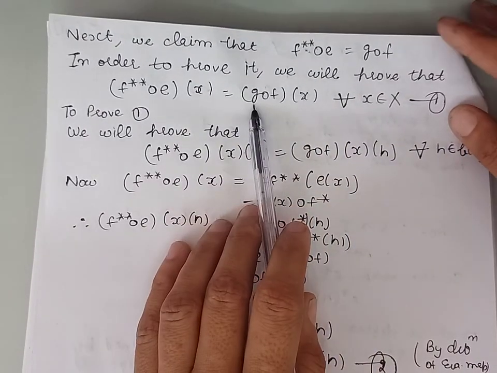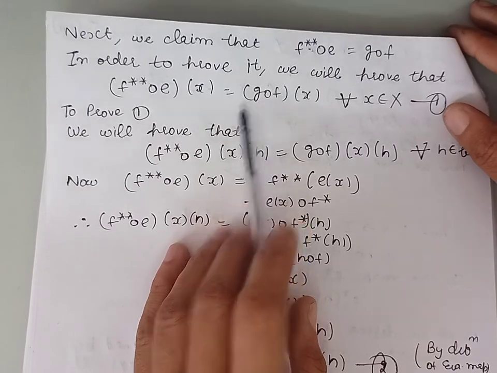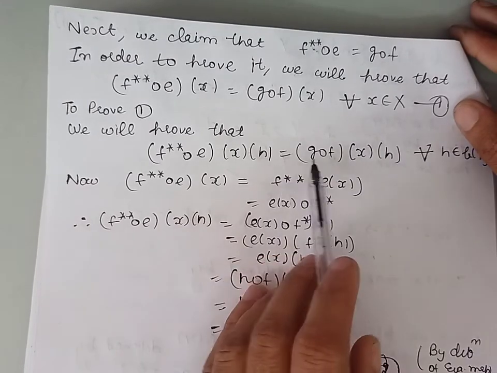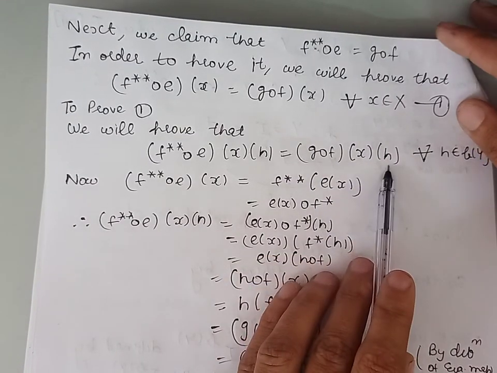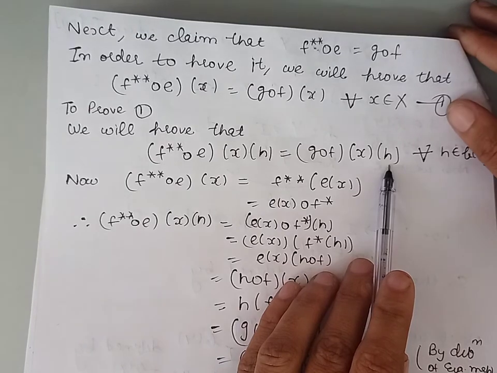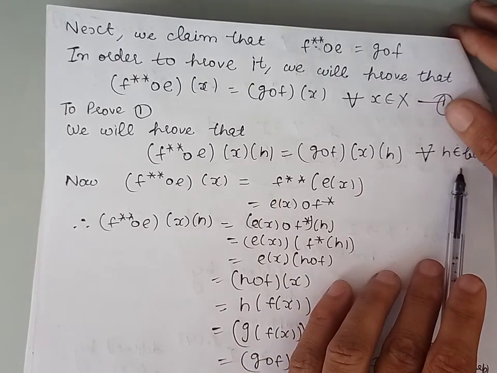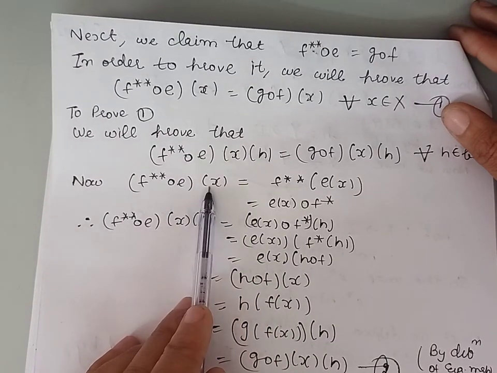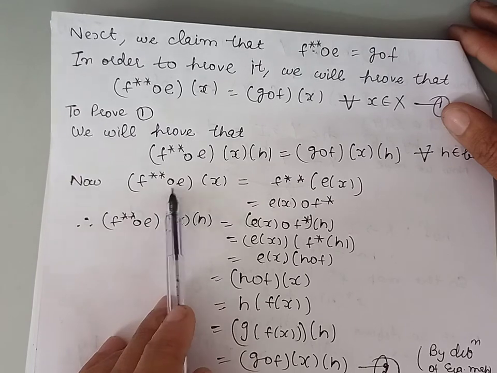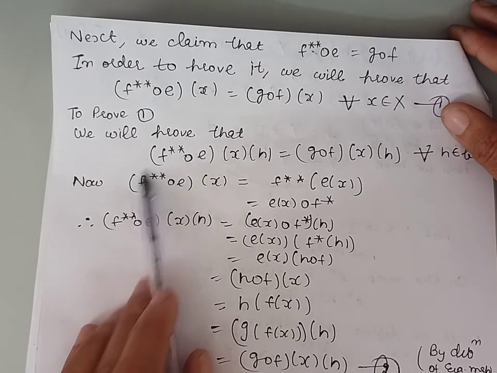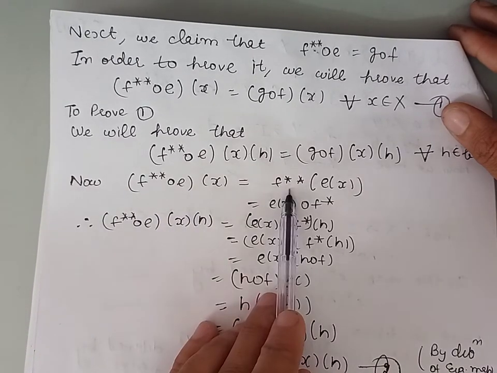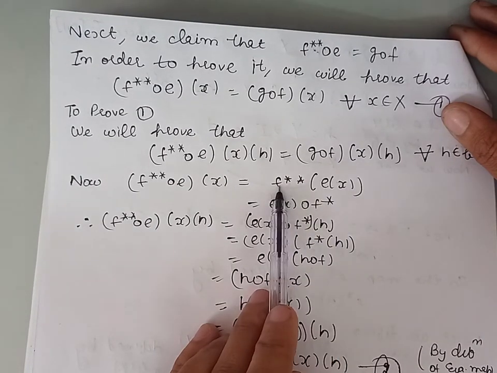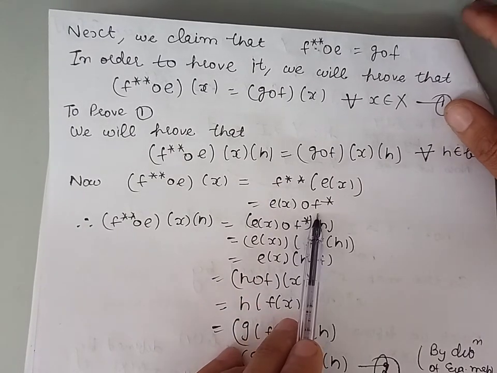And in order to prove this, we will have to further prove that F double star of E of X of H is equal to G of F of X of H for every H belonging to the family BY. Now, firstly let us find the image of X under the mapping F double star of E. By definition of composition of two mappings, this can be written as F double star of E of X.